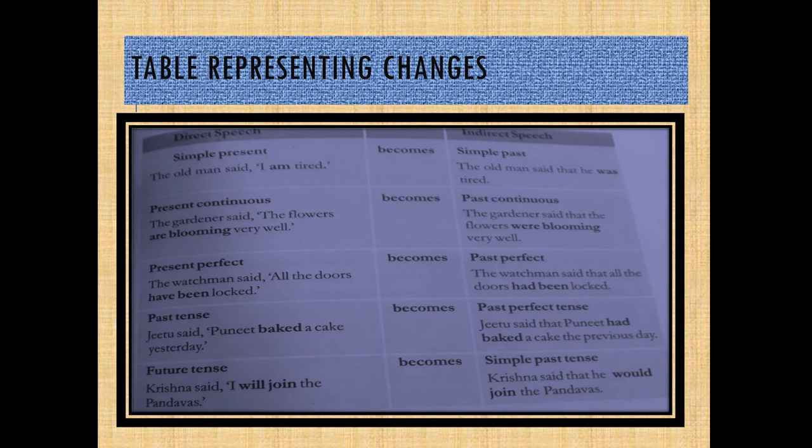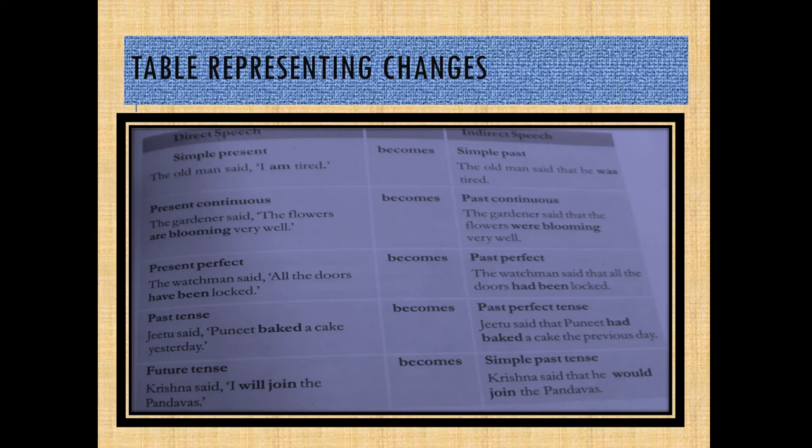I will join the Pandavas. Now, this sentence in future tense changes into simple past tense in indirect speech. Krishna said that he would join the Pandavas.